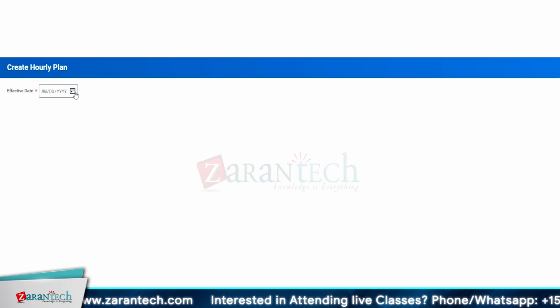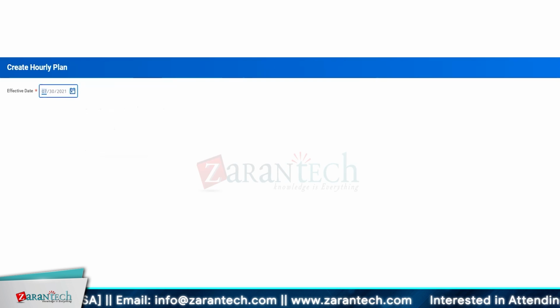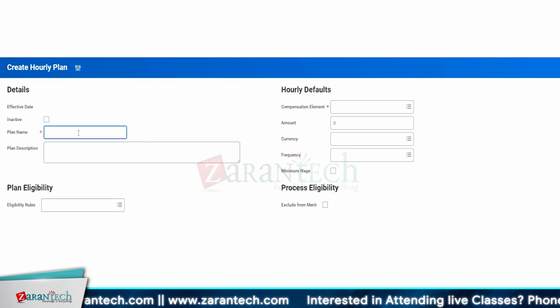Or you can set up a rule that anybody under this supervisory organization, or the job profile or the job code, or a specified job level, anybody who belongs to that group should only be hourly. So there are multiple ways of doing it, depending on what suits your organization configuration. So let's call it CT hourly.